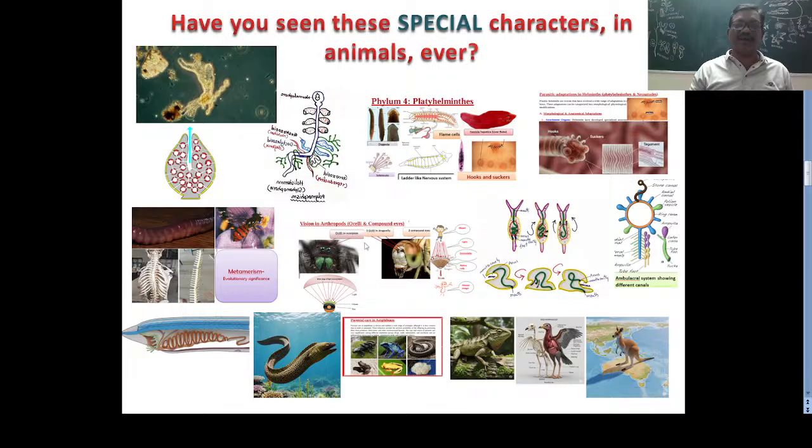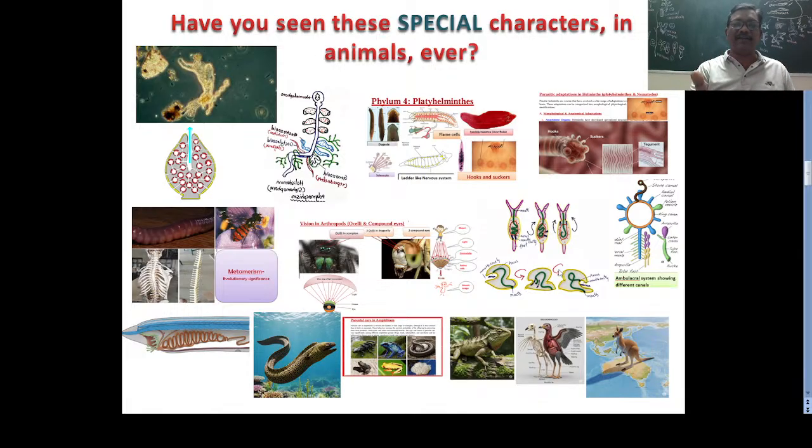And these are scorpion eyes. Actually, scorpion eyes are not used to see the animals. They can capture the light intensity only. So how the scorpion eyes work, and how the butterfly and housefly eyes work, we will discuss in detail. But the special character of Arthropoda is the presence of compound eyes and normal eyes. These two, remember.